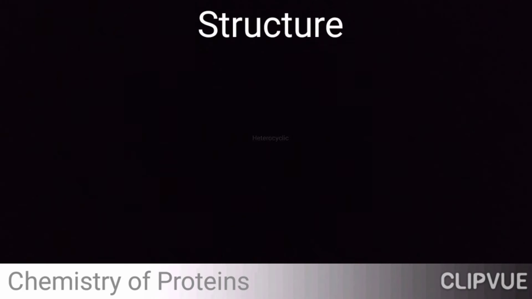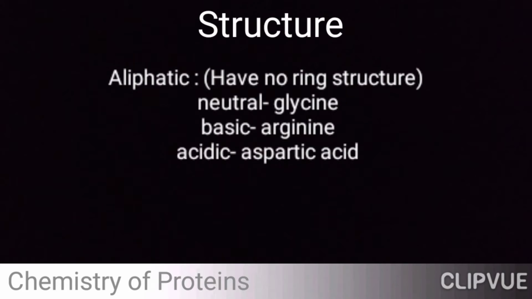So in aliphatic, it has no ring structure, right? Ring structure will not be there. It may be neutral, basic and acidic. So for neutral the example is glycine, for basic the example is arginine, and for acidic the example is aspartic acid.